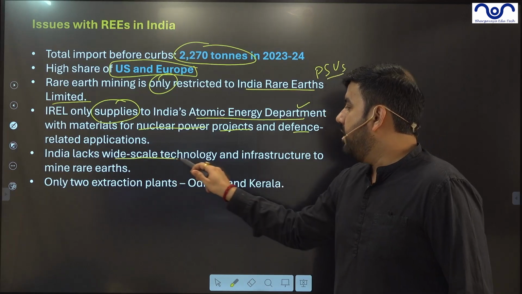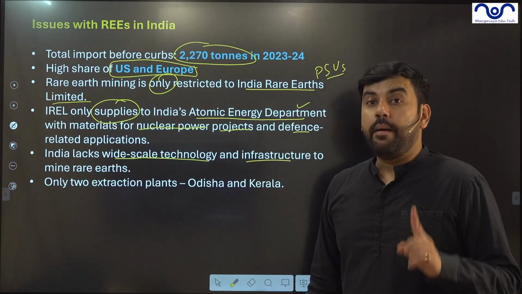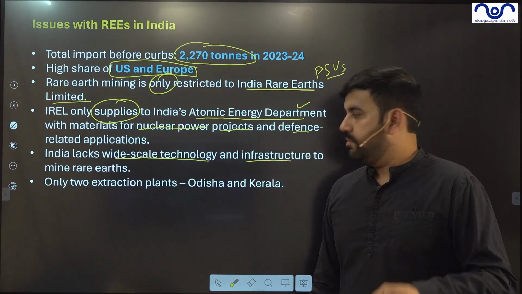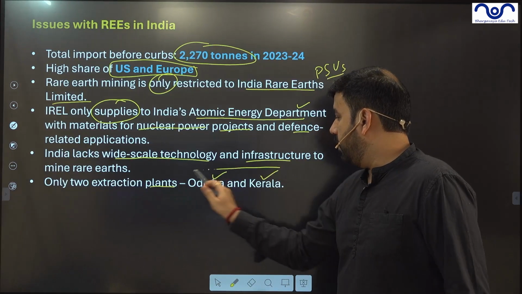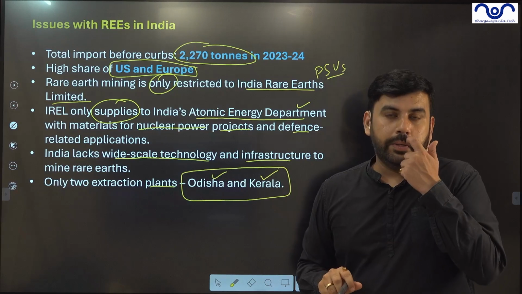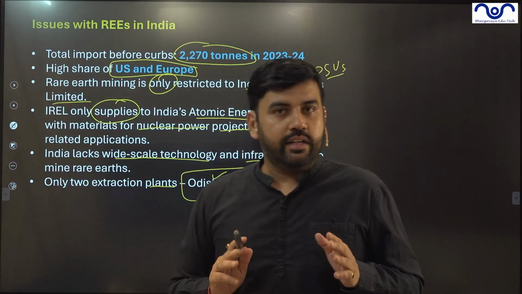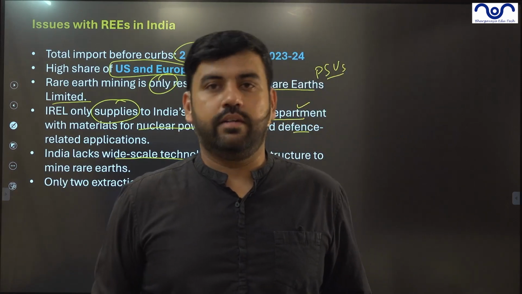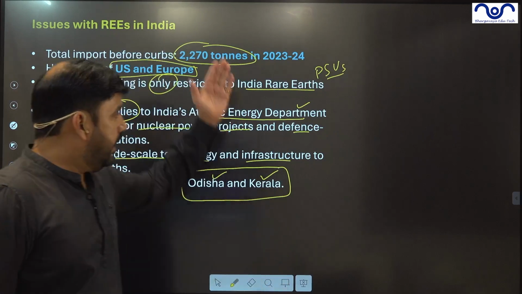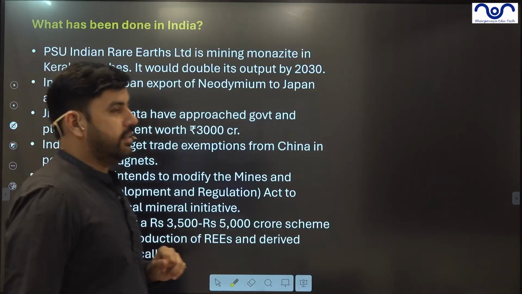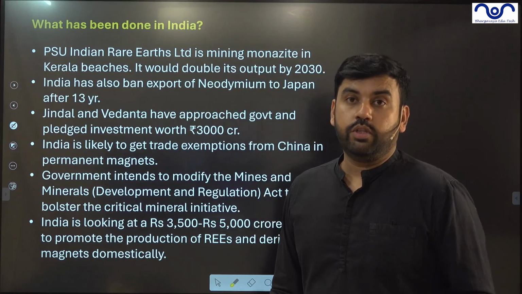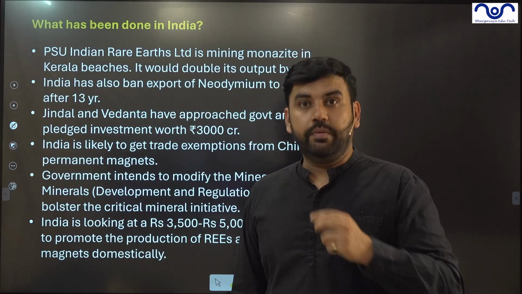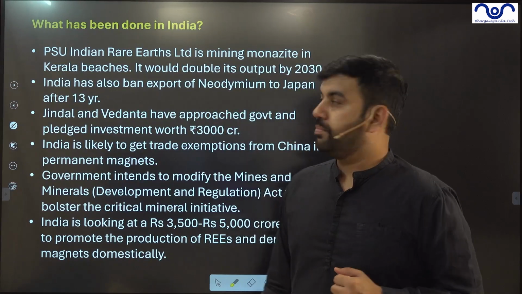India lacks wide scale technology and infrastructure to mine and refine. Only two extraction plants are there, one in Odisha and one in Kerala. Very important for you. So there are only two extraction plants, one in Odisha and one in Kerala. Otherwise, we don't have that. So, given this understanding, what has been done in India, because of course, the future holds rare earths, we must be extracting them.